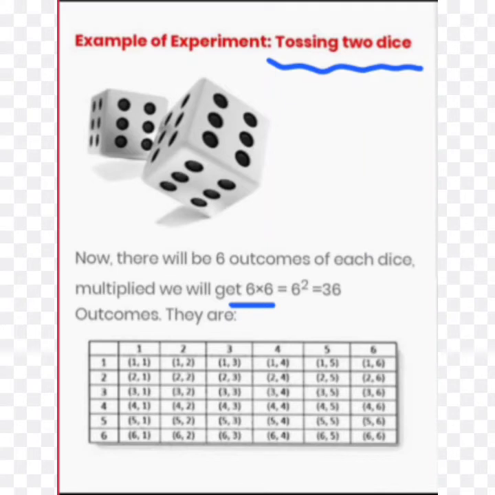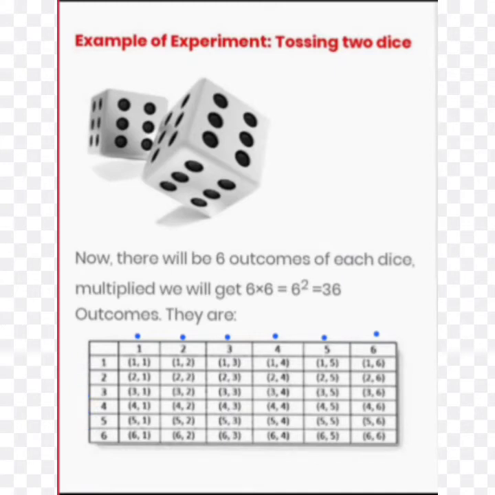Now which are they? Because this result is very important to understand different questions. My dear student, there are two dice, 1, 2, 3, 4, 5, 6. These are the outcomes from the first. Then here 1, 2, 3, 4, like that up to 6. That is also completed.